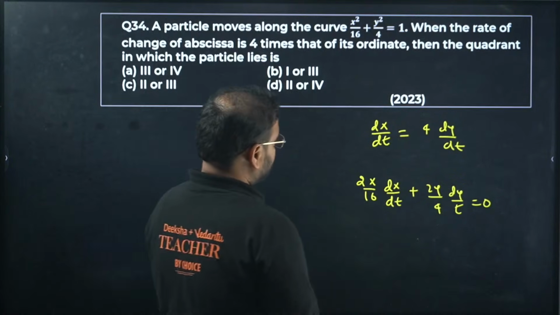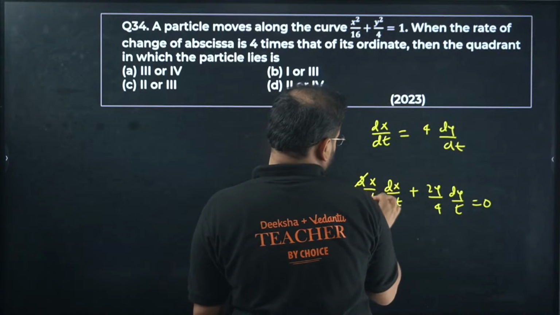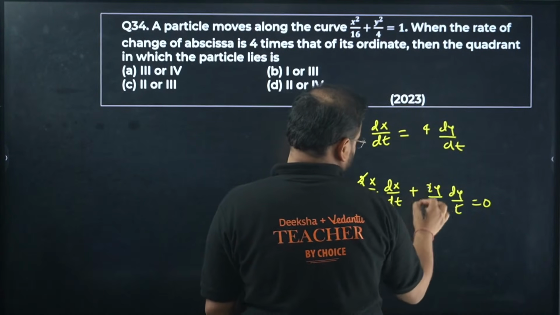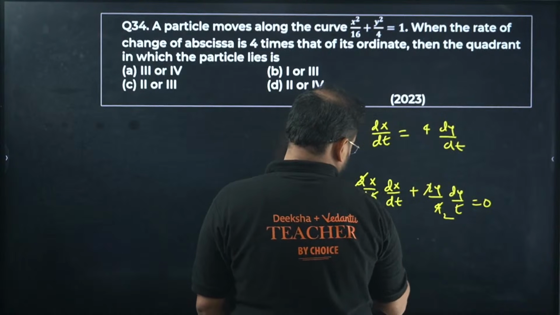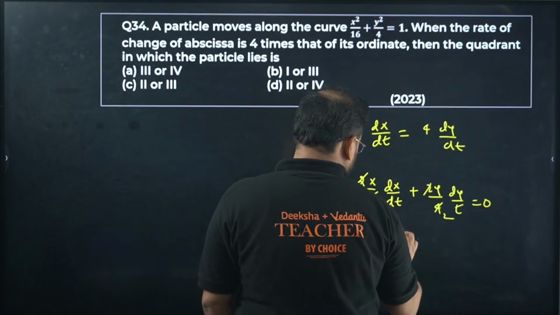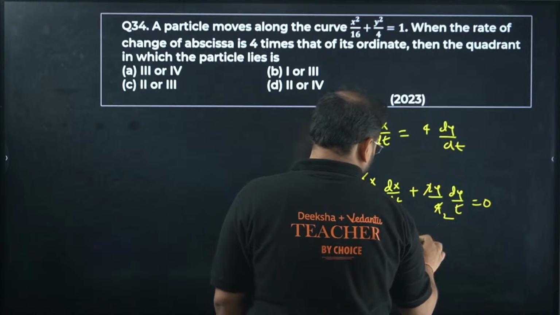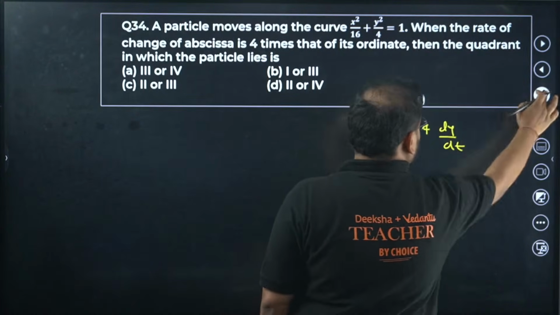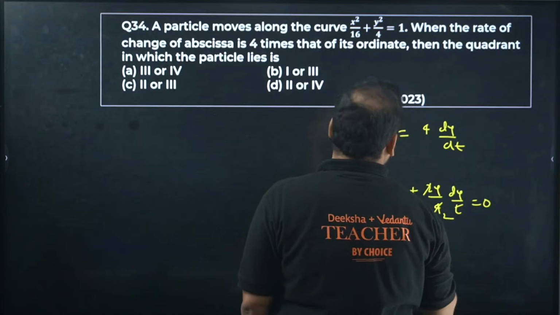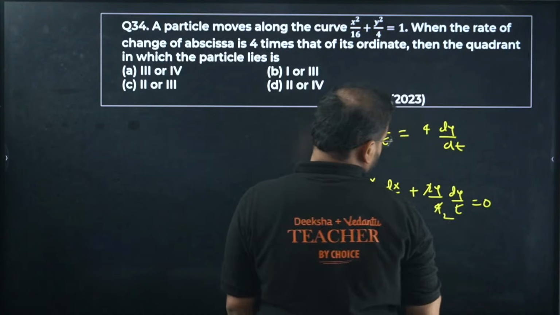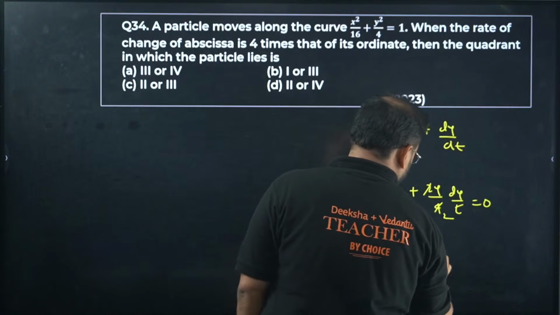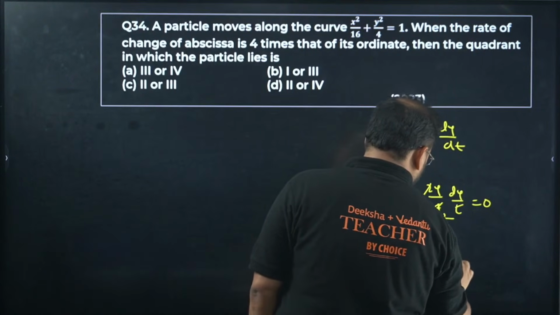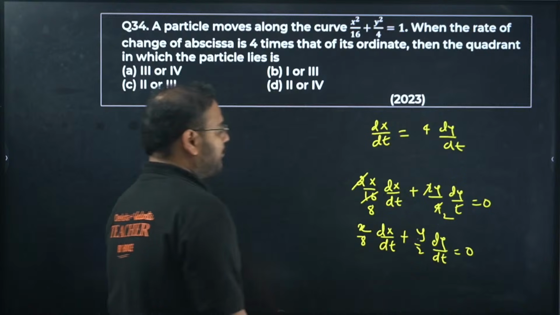All right, check. So I get x by 8 dx by dt plus y by 2 dy by dt is 0. Correct?